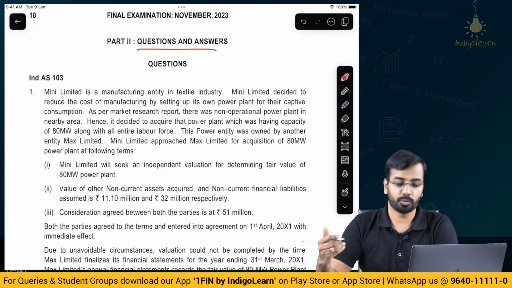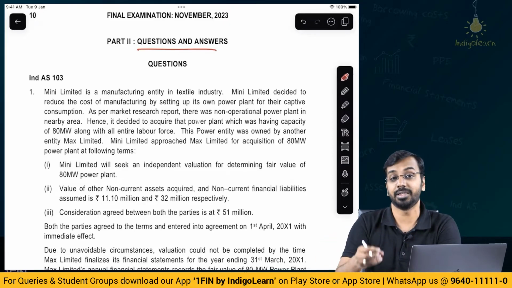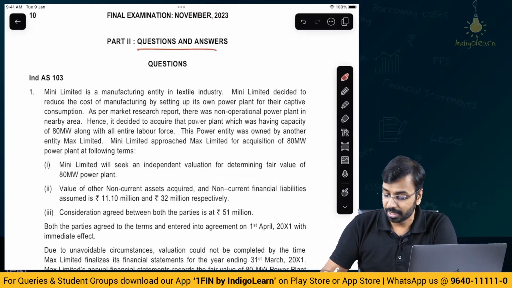So we'll start with the question and answers in the order in which they have been given. Some of the questions are really interesting. Some of them are like what they have given in the existing material.